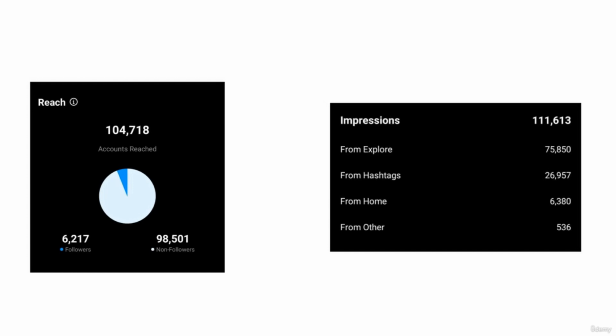Another thing that you have to note here is that I posted this post when I had around 10,000 followers. So around 6,000 out of my 10,000 followers saw my contents. You can see that when I had only 10,000 followers, around 98,000 people came to see this post. That means that a lot of new people are coming and visiting your Instagram page, and that is actually a very good sign. On the other side, only 6,217 of my followers saw this post out of the 10,000 people. So that is also actually an okay sign.